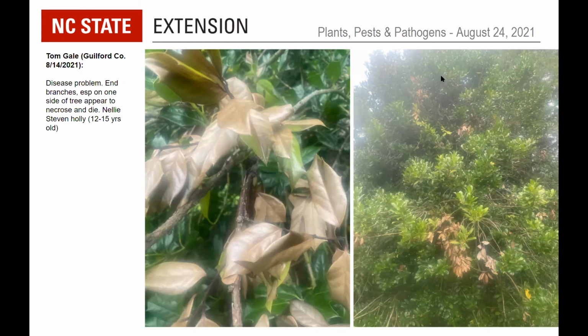Yeah, definitely. If you see branches here and there dying off, it's good to follow it back until you get to a source. There may be some sapsucker damage here that's girdled some of those major branches. Lots of things, but just from these brown leaves and just from this canopy, it's hard to say. But if you were to follow them back and see if there's any kind of cankers or any issues, like Mike said, it might not be very common, but that's where you're going to see the issues,